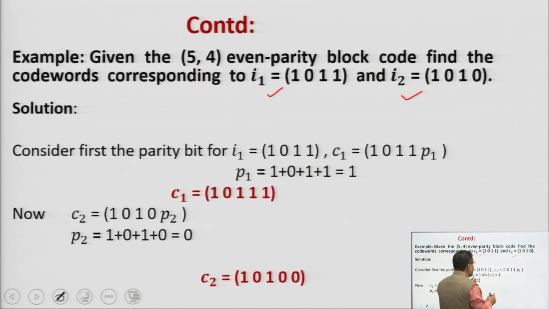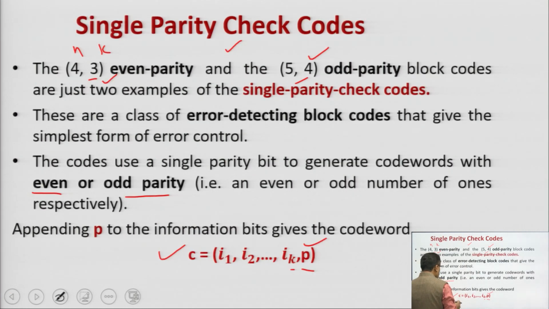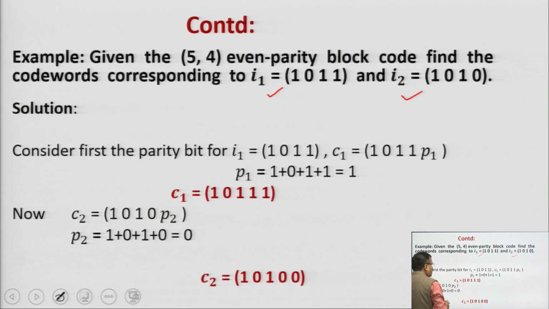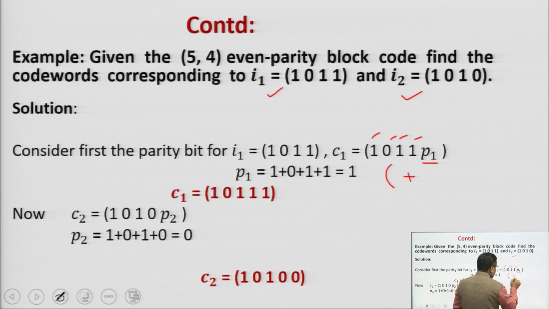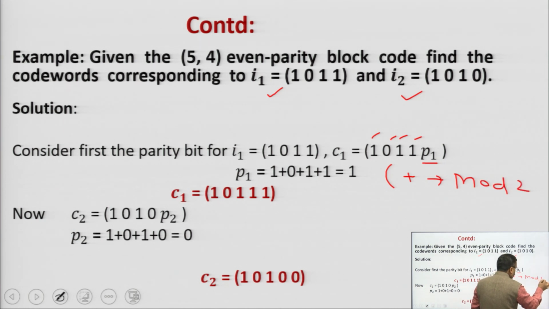So what will the code word C1 be? What I told you last time: code word means your information bits as it is, and the last bit will be the parity. So here your code word will be 1 0 1 1 as it is, and the last bit will be the parity bit P1. Now how do you calculate the parity bit, that I told in the last lecture. Parity bit P1 you can calculate by 1 plus 0 plus 1 plus 1. Here plus means mod 2 addition, you are XORing.